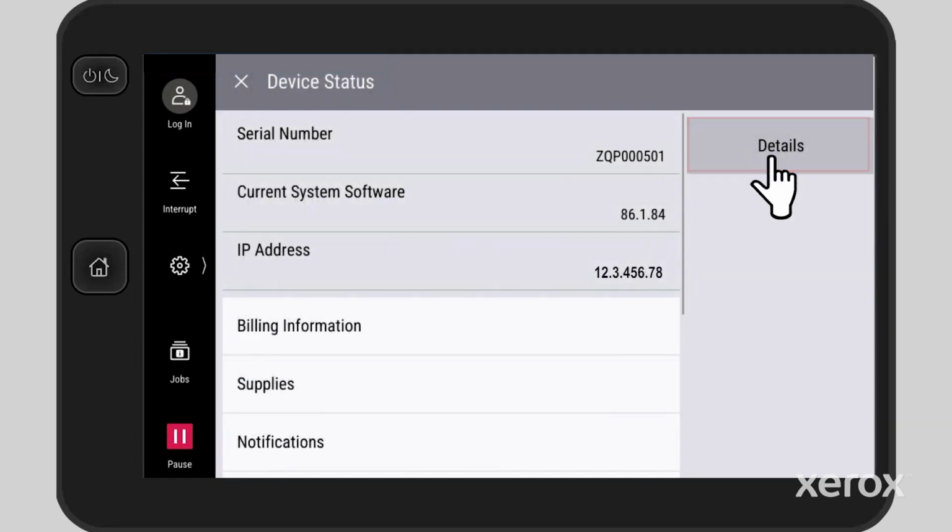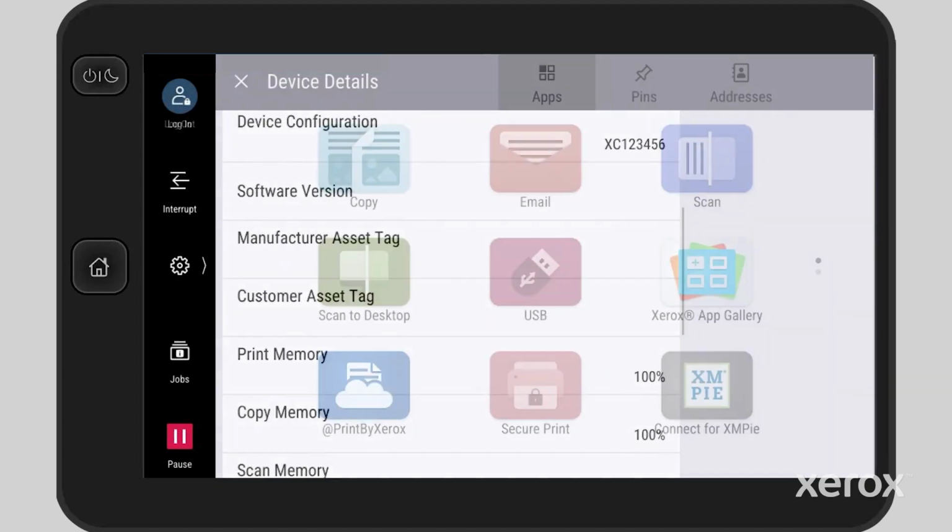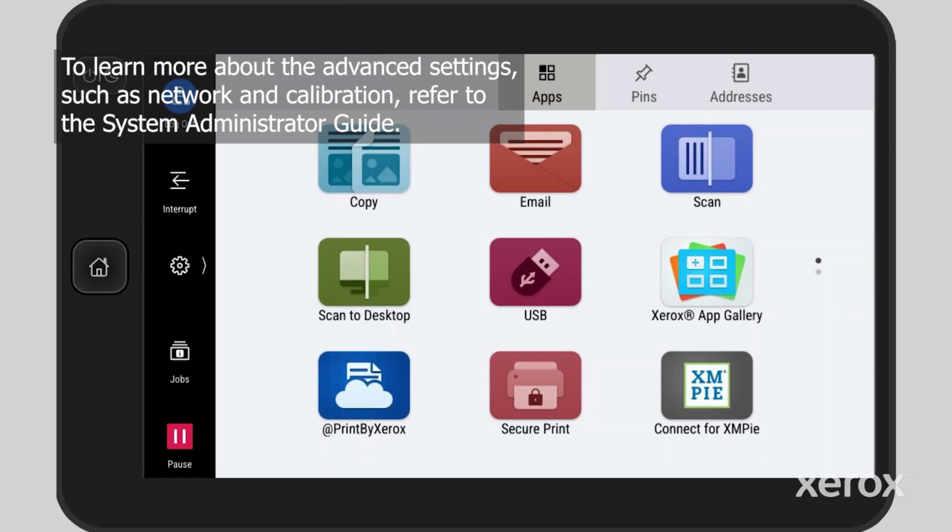Device Status Details provides a more detailed list of current settings. To learn more about the advanced settings, such as network and calibration, refer to the System Administrator Guide.